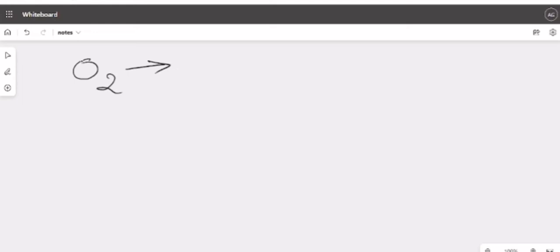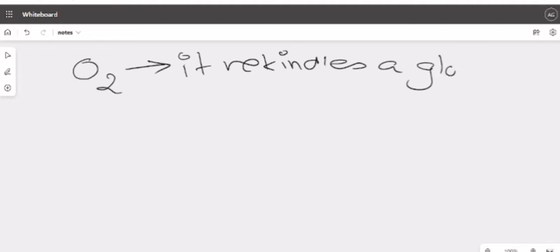For O2, the observation will be: it rekindles a glowing splinter. Okay, this is the observation for O2. So when you get no other observable products, then you have to write O2, if O2 is present, but only in which case? Only if there is no other observable product. Okay, so the first one was O2.